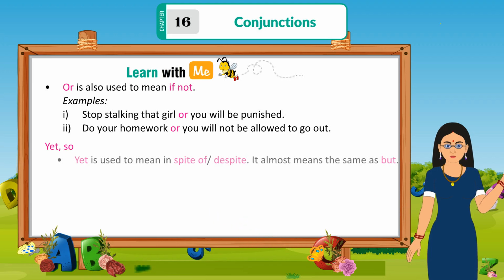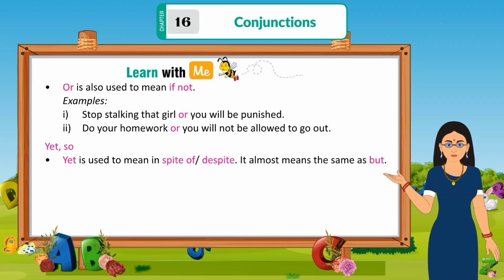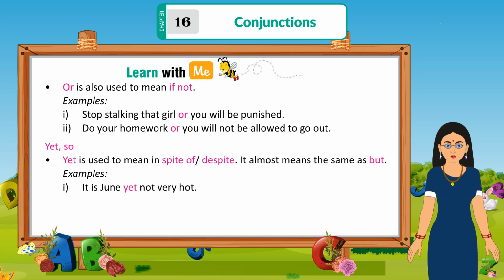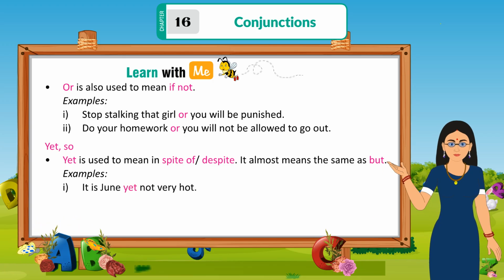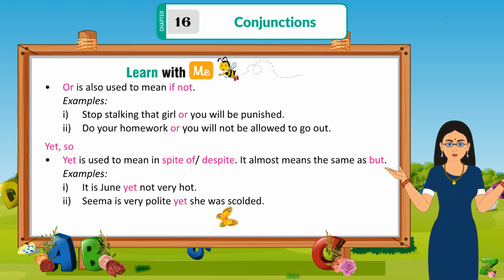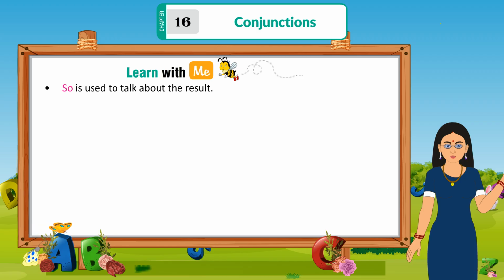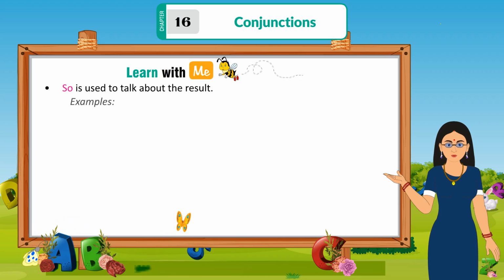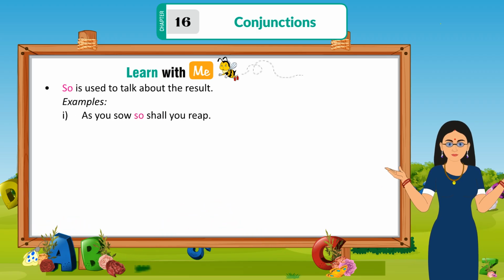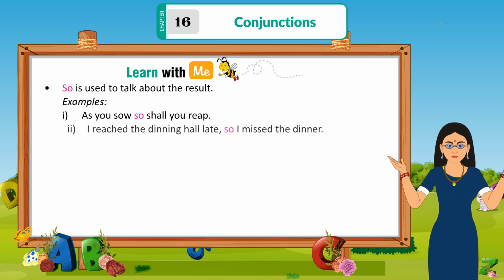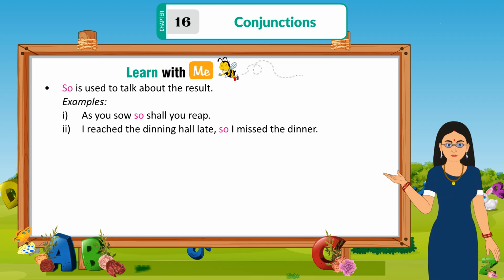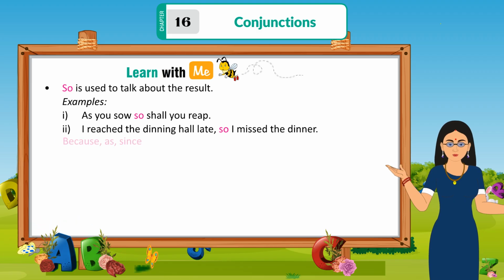Yet, so. Yet is used to mean in spite of or despite. It almost means the same as but. Examples: It is June, yet not very hot. Seema is very polite, yet she was scolded. So is used to talk about results. Examples: As you sow, so shall you reap. I reached the dining hall late, so I missed the dinner.